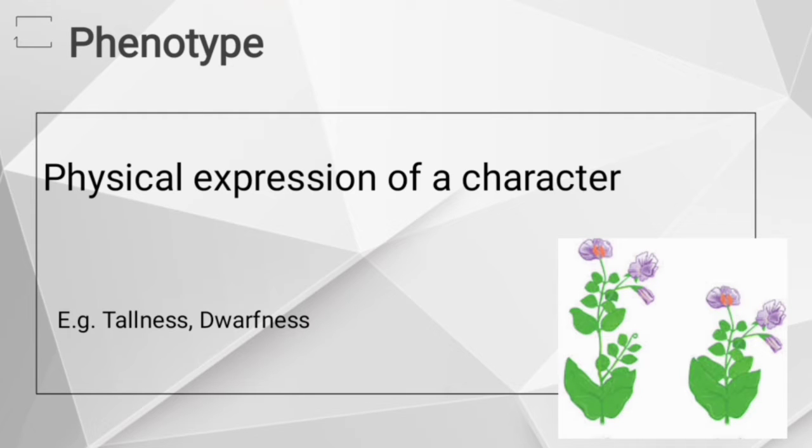Next is phenotype. Phenotype is a physical expression of a character, or the external or visible character of an organism. For example, in pea plant, stem height, tallness, dwarfness, even flower color violet or white, pod shape, pod color, etc. are all visible characters. So they are called the phenotype of that organism.